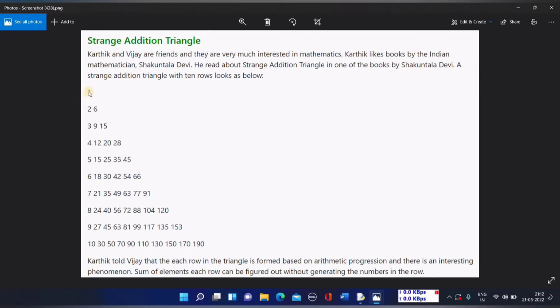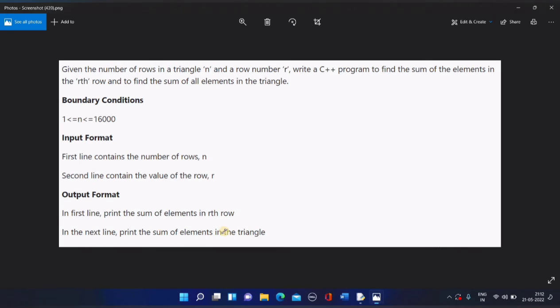ठीक है, जैसे कि यहाँ पे देखो, over here there are totally 10 rows. Similarly, in the question, they will be providing you how many rows you want. Okay, 8, 10, or whatever. After that, what you have to do is, they will even give you the rth, that is a particular row. For example, 7th row.